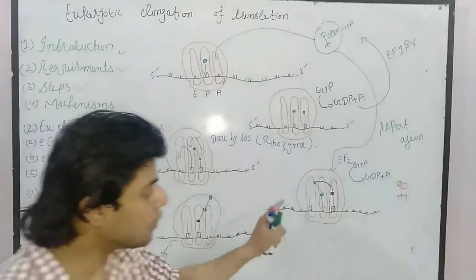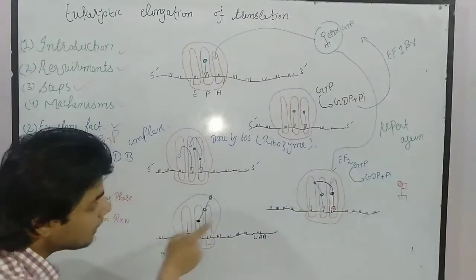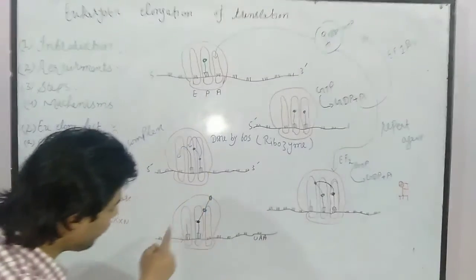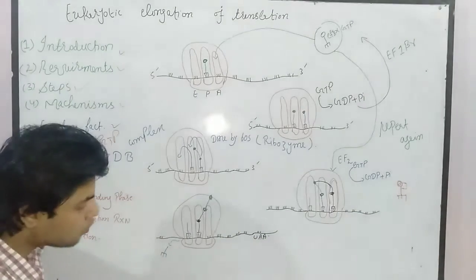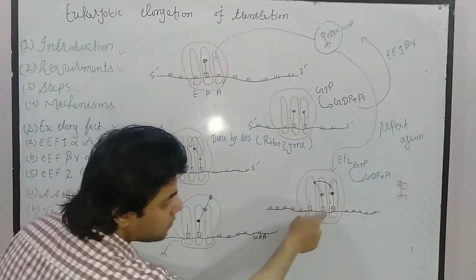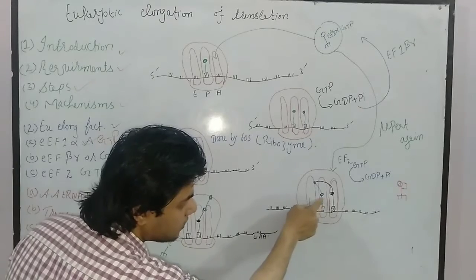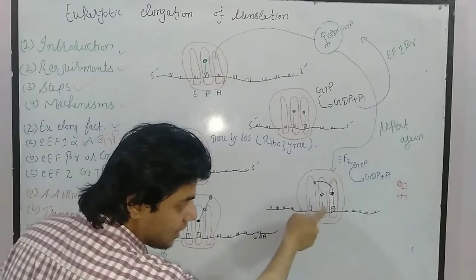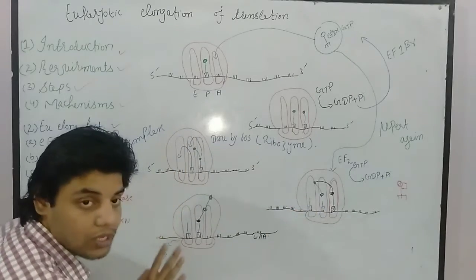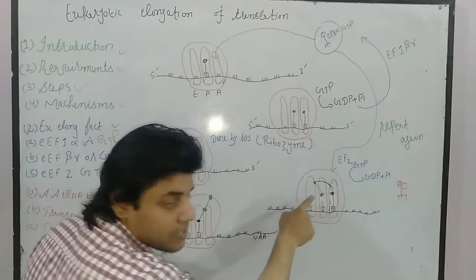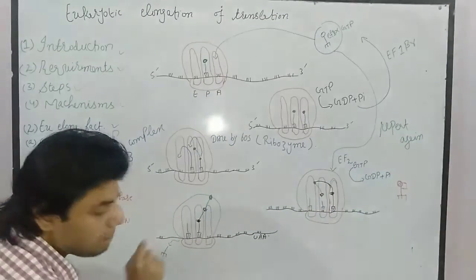Now during this time, once the translocation occurs, what happened? The uncharged transfer RNA which is present at the E site will be released by the ribosome, as you can see. So it will kick out this uncharged transfer RNA, and the bond is also broken. This uncharged transfer RNA will be shifted to the E site, and the transfer RNA which carries the 3 amino acids this time will be shifted to the P site.